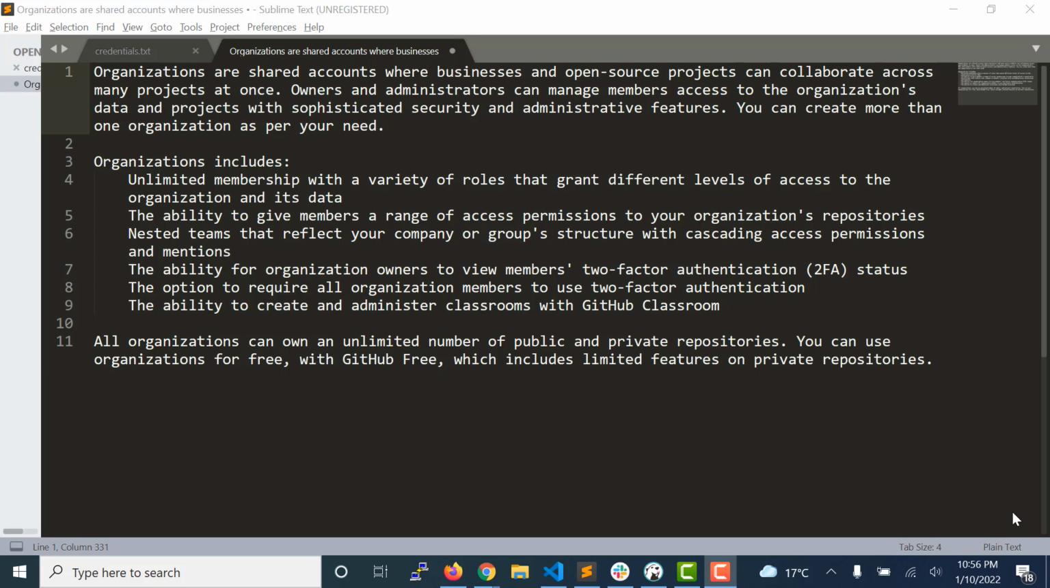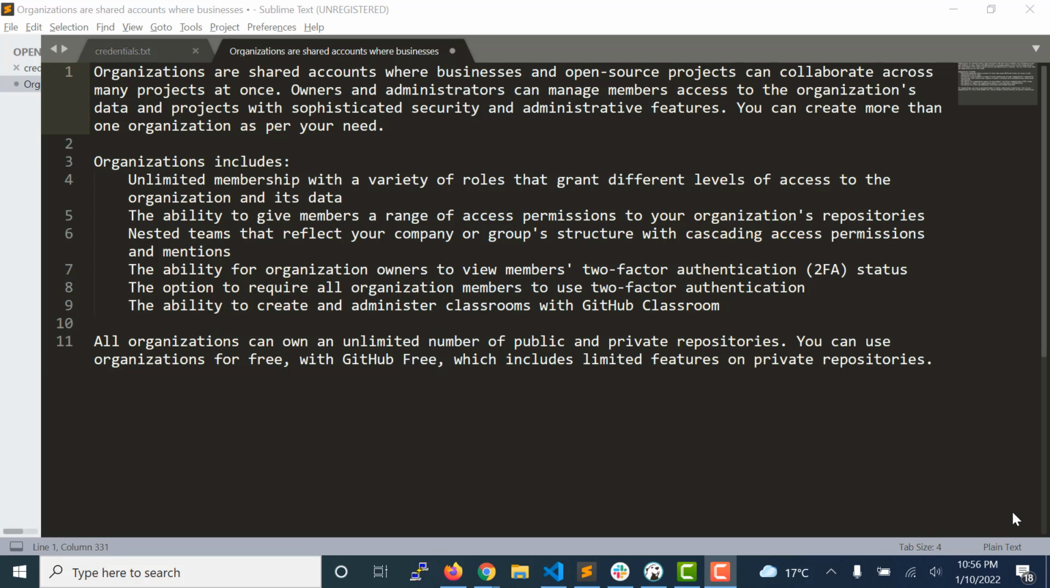The ability for organization owners to view members' two-factor authentication status. The option to require all organization members to use two-factor authentication. The ability to create and administer classrooms with GitHub Classroom.